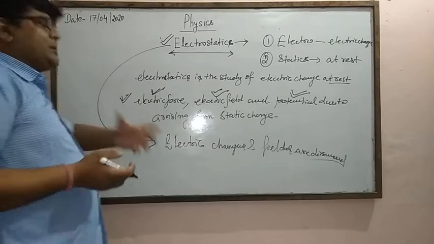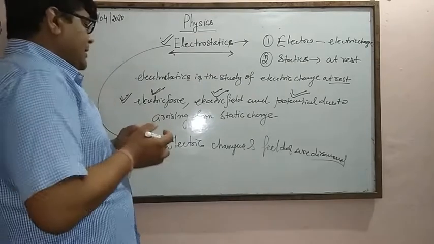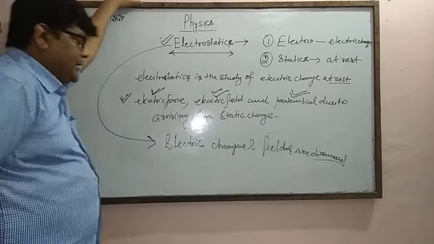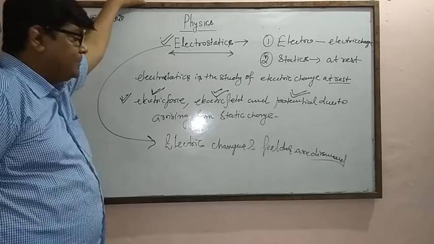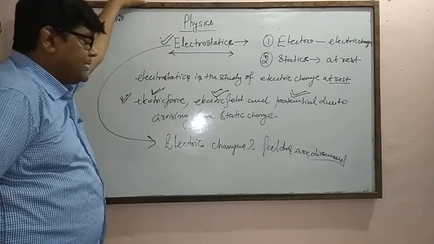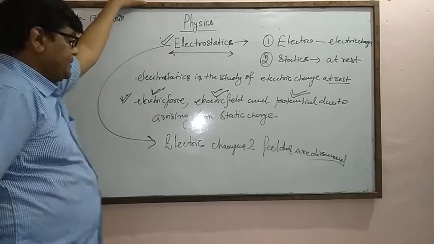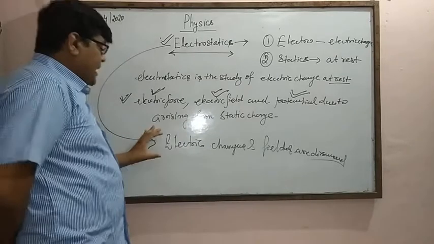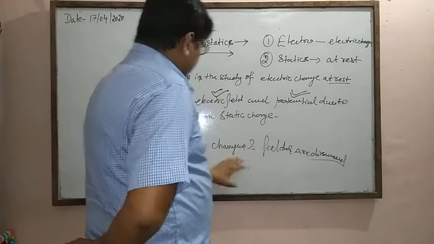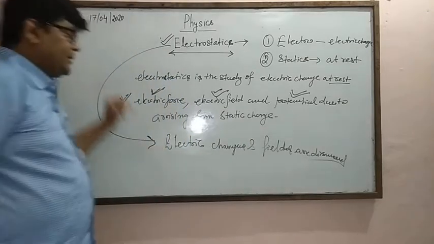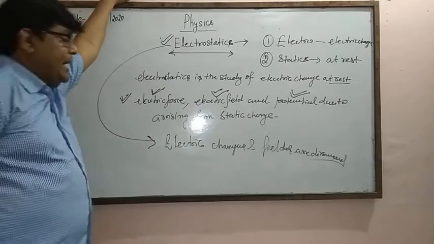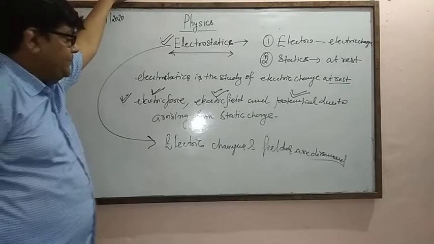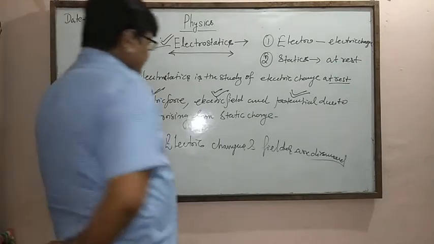Matter occupies space, has weight and is composed of atoms. Atoms have some charges, positive and negative. On the basis of the modern concept, electric charge is a property of matter because every substance is made up of atoms.